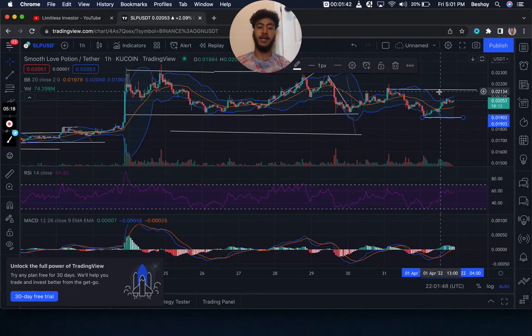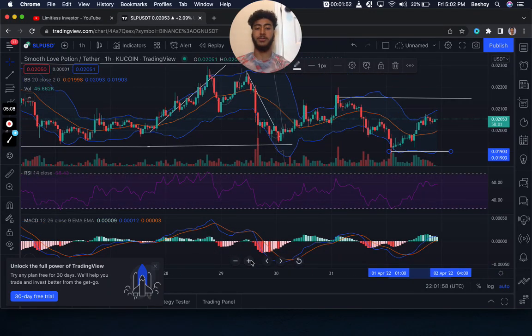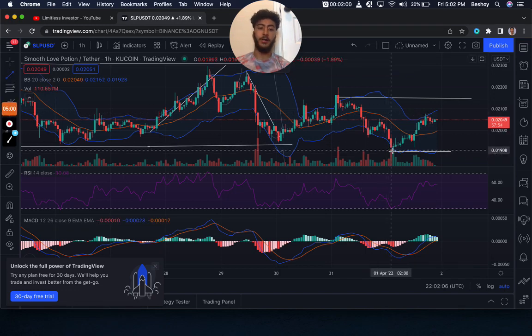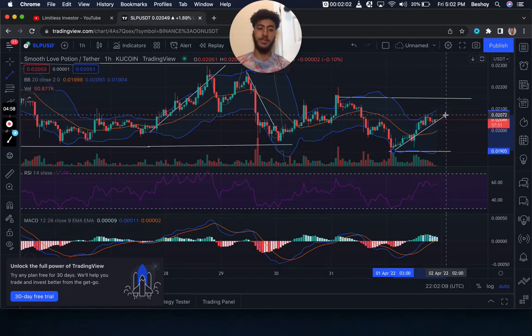We can see that the latest high here was about 0.02, which could also be an order block and another gap to be filled. So just keep that in mind. If you are looking to take a look at SLP and you wanted to get into the project, just keep that in mind, okay? Because we can also see that we are in an uptrend, as we can see here.